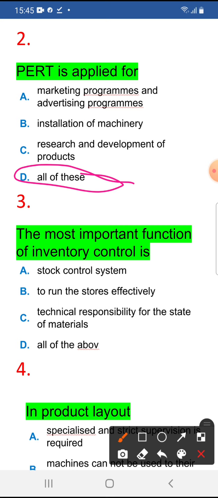Next, third: the most important function of inventory control is a stock control system to run the store efficiently. That is important. Technical responsibility for the state of material, meaning you have to technically know how much quantity is there. These are all correct statements, so D is the correct answer.